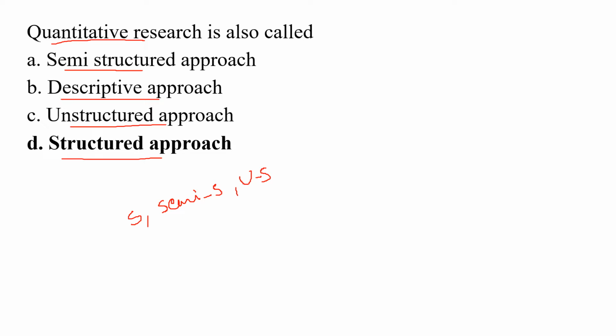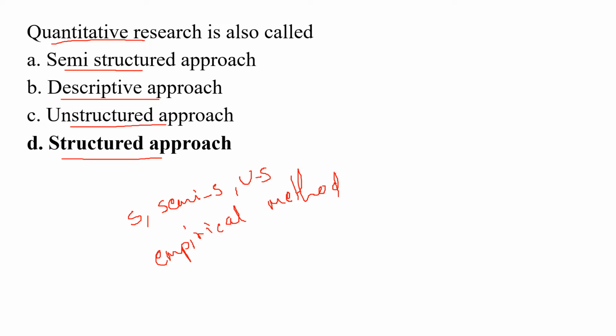So when we are talking about quantitative research, that is a structure approach, it is related to empirical methods that are based on facts and figures, and it is used to analyze and explain phenomena. This research aims to use mathematical models and hypotheses about various phenomena.